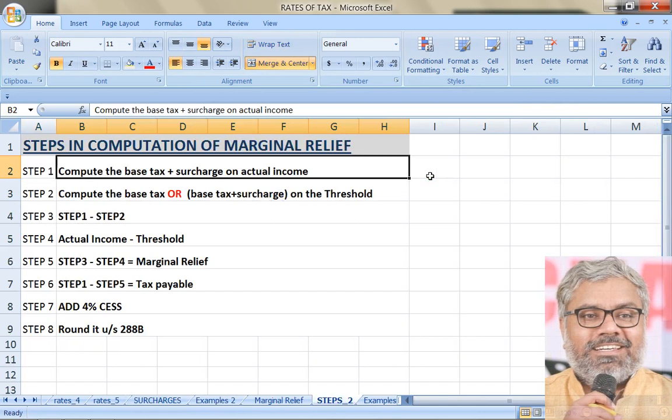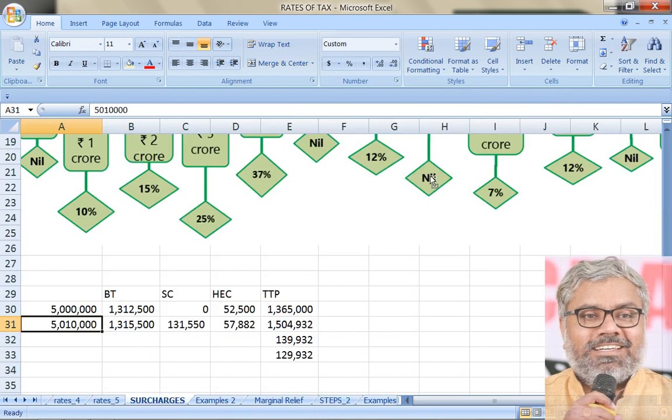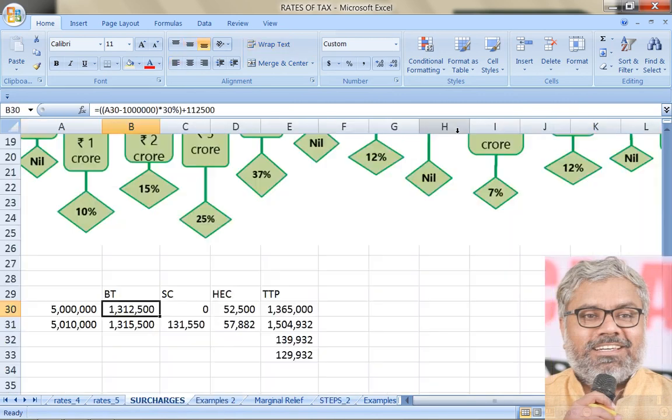So step 1 is what we already calculated. Compute the base tax plus surcharge on actual income. What is actual income here? Actual income is 50 lakhs 10,000. If this is the actual income, step 1, how much is that? Already we calculated. This is base tax plus surcharge that should be taken. So 14 lakhs 47,050 on 50 lakhs 10,000, base tax plus surcharge of 10%.